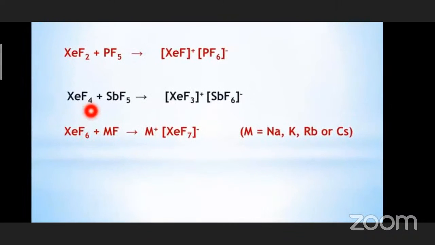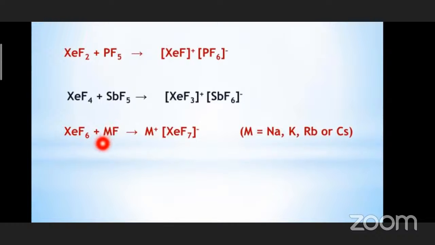The same thing here. XeF4, when it is reacting with antimony pentafluoride. Okay, so what is happening? What is the change you are noticing? See here, one F from XeF4 is added to SbF5. So what happens? It becomes SbF6 minus, and this becomes XeF3 plus. That you have to understand.